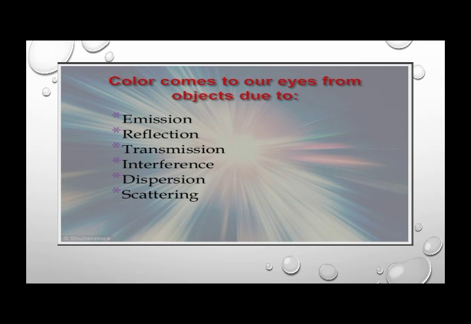Now a little introduction about it. We are not going to go into the details of all this, but color comes to our eyes from an object due to these properties: emission, reflection, transmission, interference, dispersion and scattering. As it is not included in our chapter, we are not going to discuss these properties in detail, but all these properties in combined form are responsible for the colors which come out and enter into our eyes.